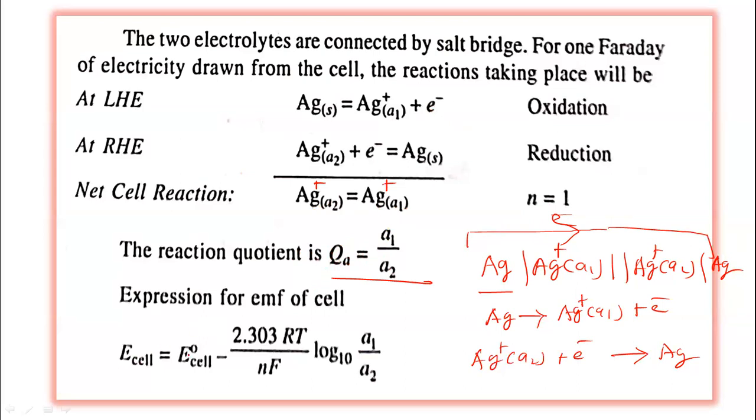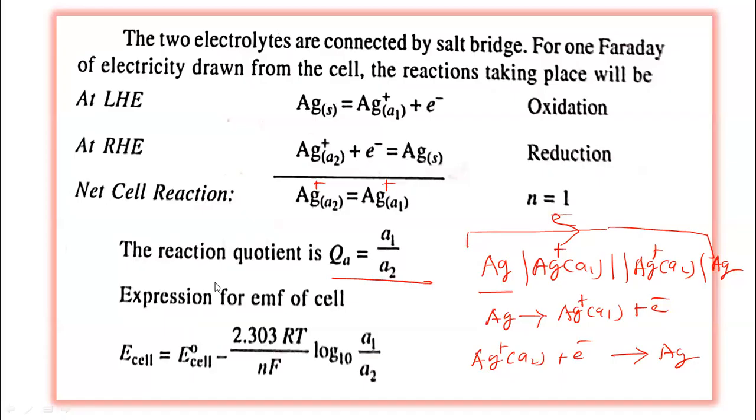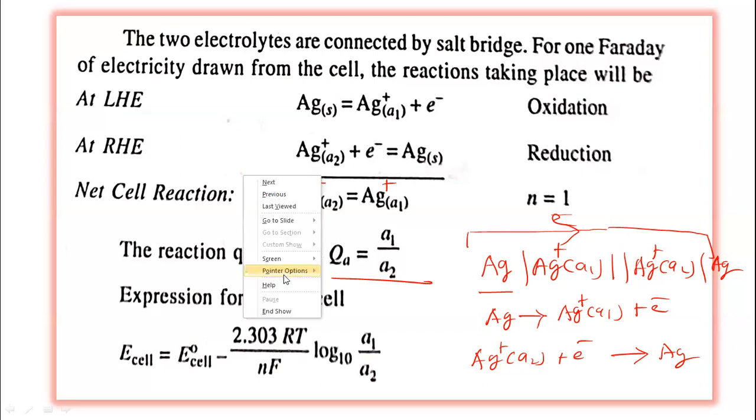So EMF of the cell is equal to standard EMF of the cell minus 2.303 RT upon nF log to the base 10 QA. QA is the reaction quotient, so QA equals A1 upon A2, and here n equals 1. So we can put n equal to 1. So EMF of the cell equals standard EMF of the cell minus 2.303 RT upon F log to the base 10 A1 upon A2.